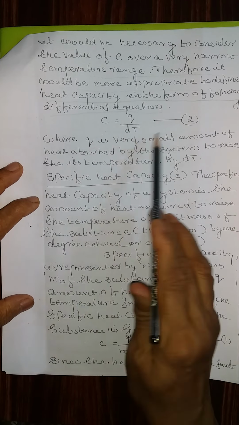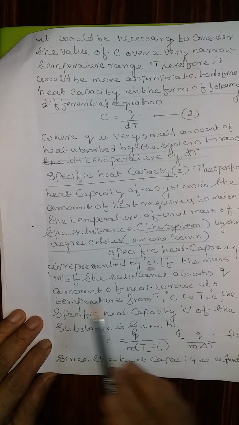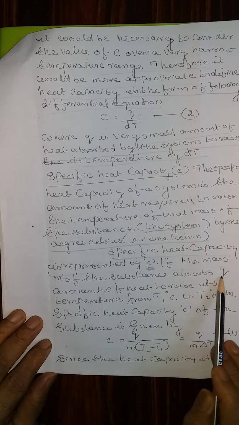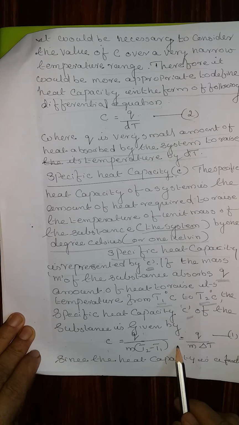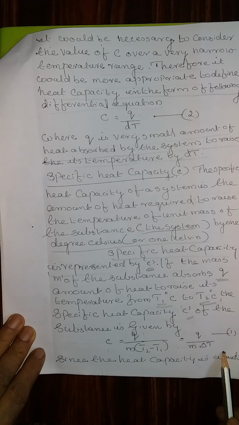Specific heat capacity is represented by small c. If the mass small m of the substance absorbs Q amount of heat to raise its temperature from T1 to T2, the specific heat capacity small c of the substance is given by small c is equal to Q by m into T2 minus T1, which is equal to Q by m into delta T.